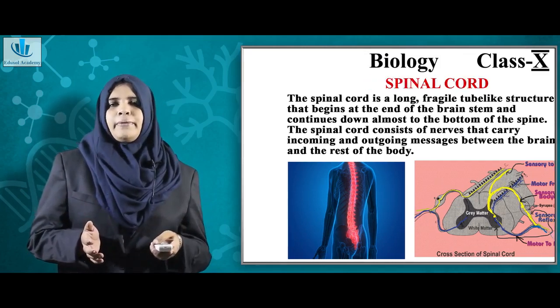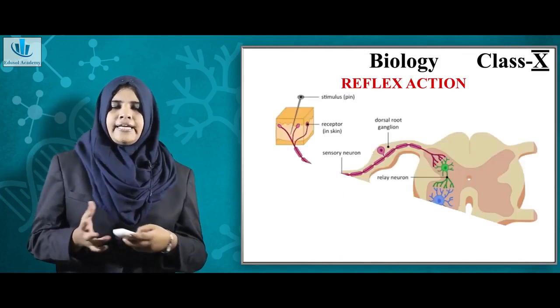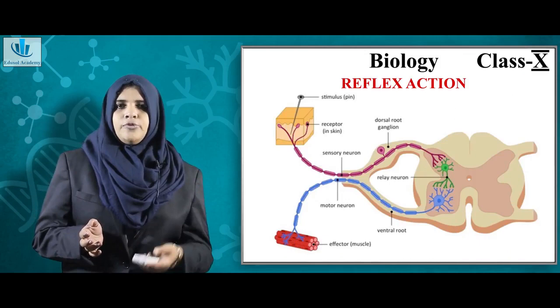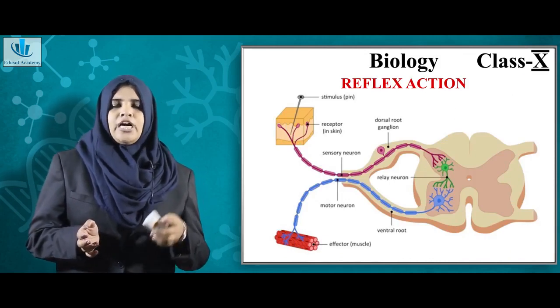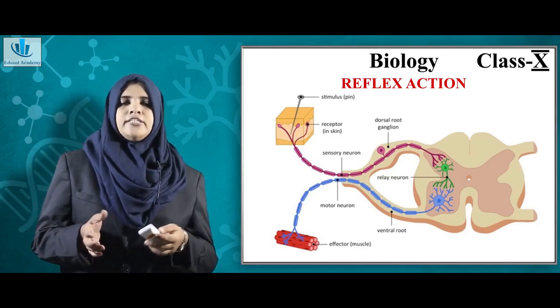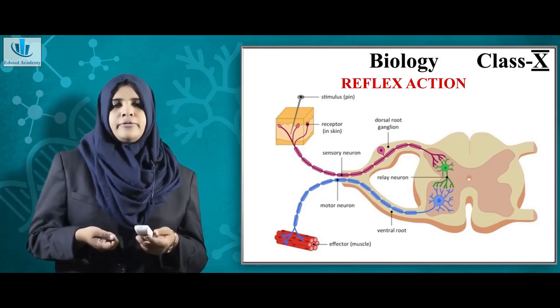Now, what do you mean by reflex action? A reflex is anything that happens suddenly or spontaneously. When you touch a flame, or when you accidentally dip your hand in hot water, you suddenly take your hand off from it.